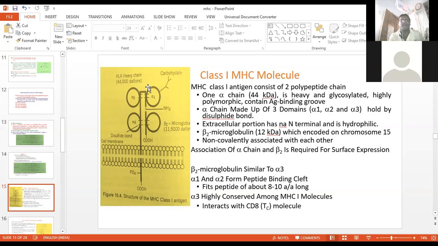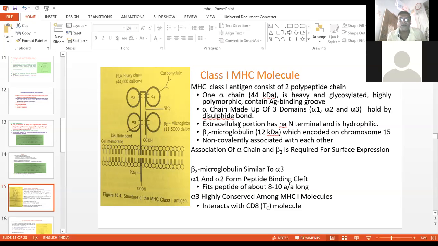We call it the groove. Your alpha chain is made up of three domains: alpha 1 domain, alpha 2 domain, as well as the alpha 3 domain, and every domain is joined with the help of disulfide bonds.